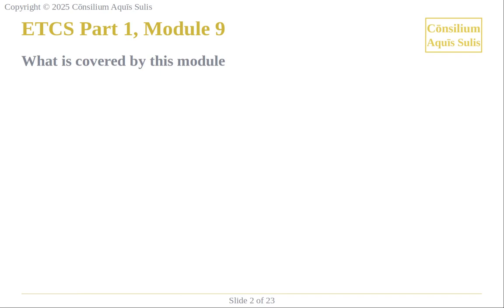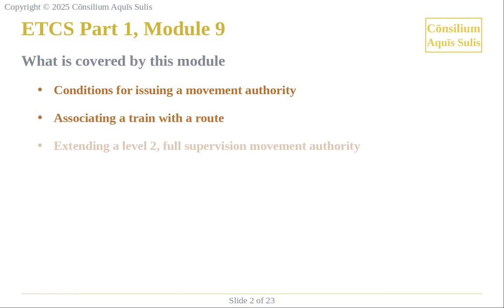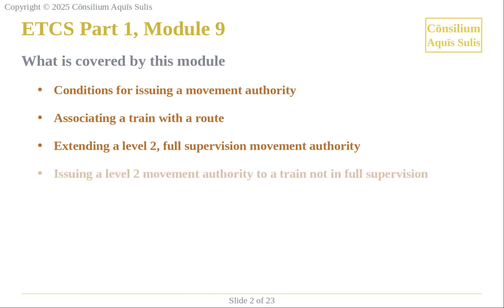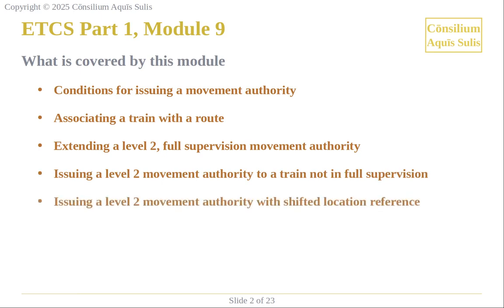This module explains the process for issuing ETCS movement authorities and covers the following topics: conditions for issuing a movement authority, associating a train with a route, extending a Level 2 full supervision movement authority, issuing a Level 2 movement authority to a train not in full supervision, issuing a Level 2 movement authority with shifted location reference, shortening a movement authority.